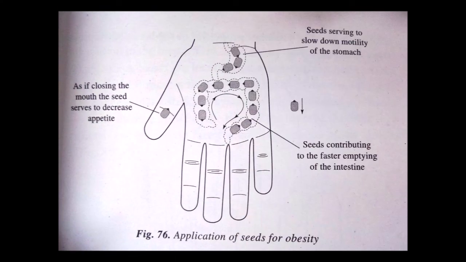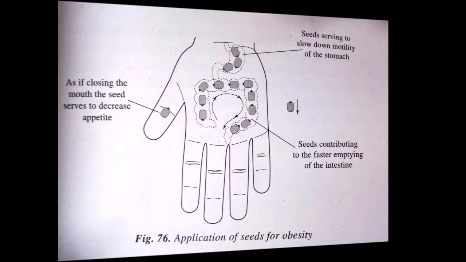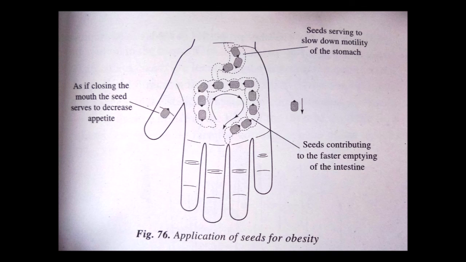For obesity problems, seeds are attached to the areas corresponding to the mouth and the cardiac part of the stomach. In this case, the energy flow to the seed should be in the opposite direction to the movement of the food. And also a chain of seeds is applied along the area corresponding to the large intestine, as with constipation, promoting quick evacuation of the bowels.